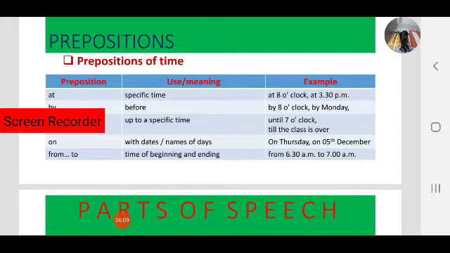From is the beginning time and to is an ending time, from 6:30 a.m. to 7:30 a.m. Our college runs from 9:30 a.m. to 4 p.m. So here observe, from is the beginning time and to is an ending time.